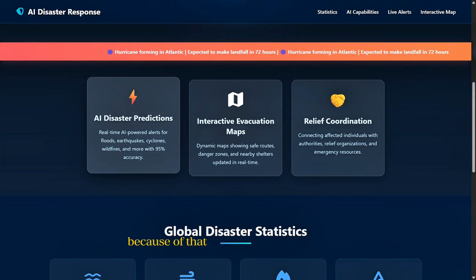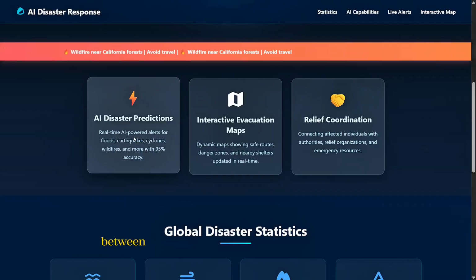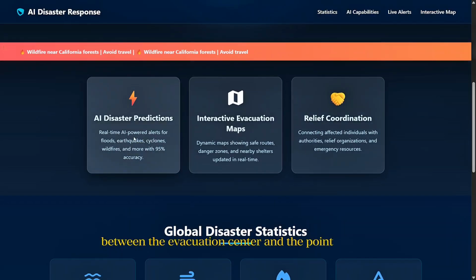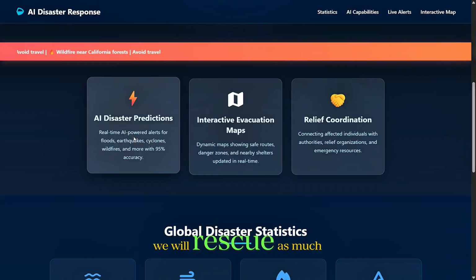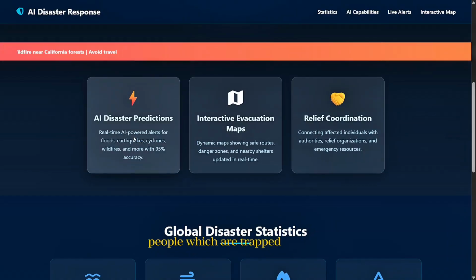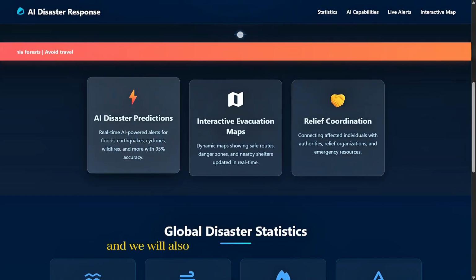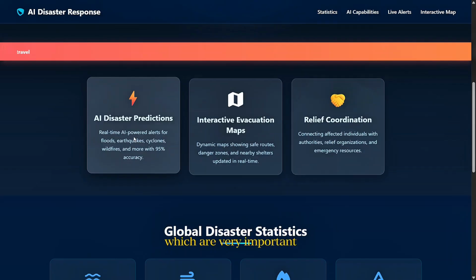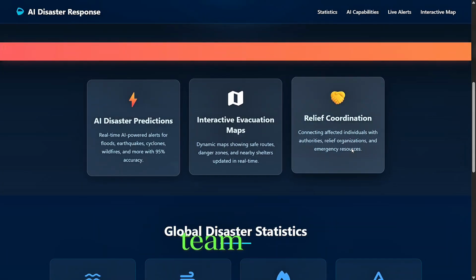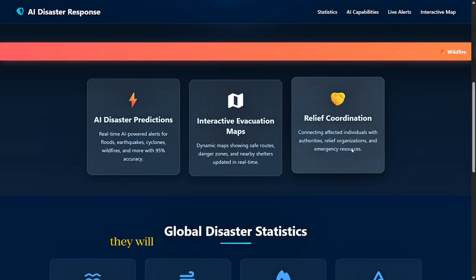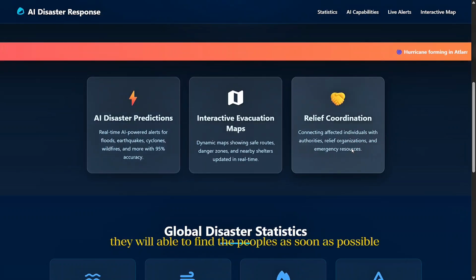Because of that, we will create a shortest path between the evacuation center and the point where the people are trapped. So we will rescue as many people as possible who are trapped in this zone, and we will also secure the lives which are very important to us. After that, there will be coordination between the rescue team and our app, so that they will be able to find the people as soon as possible.